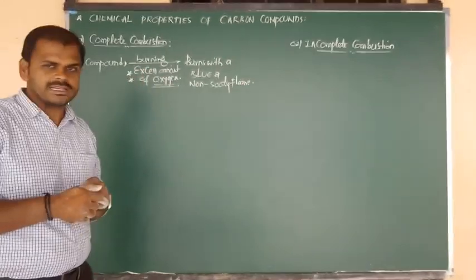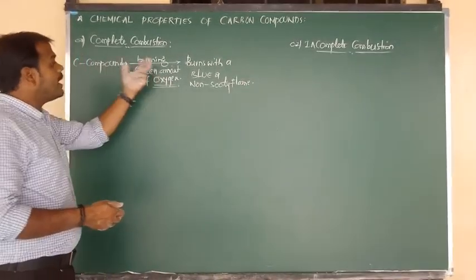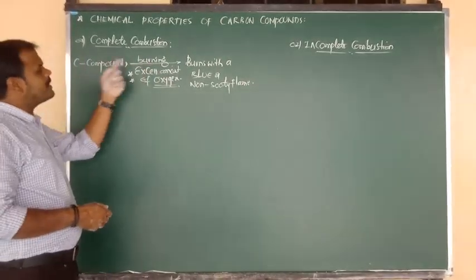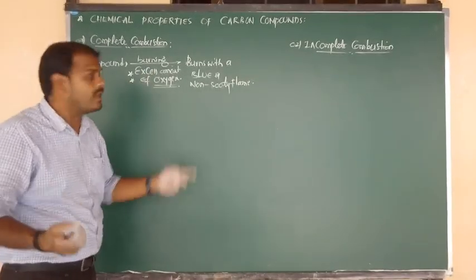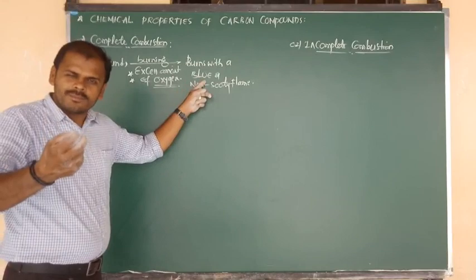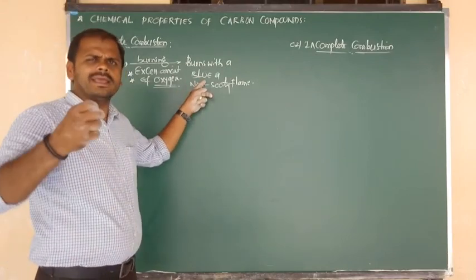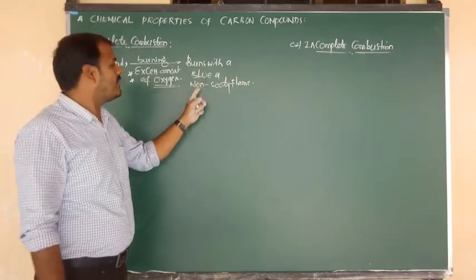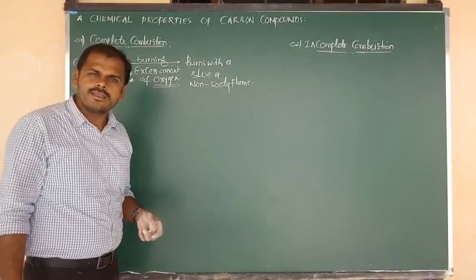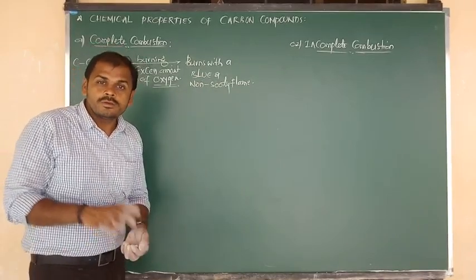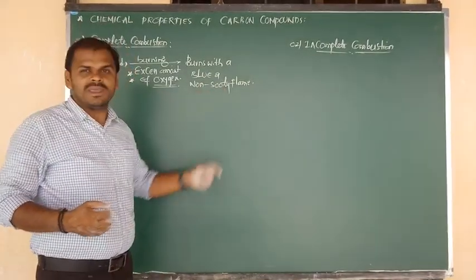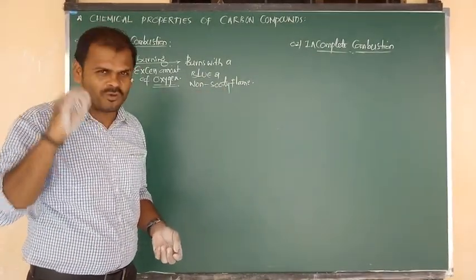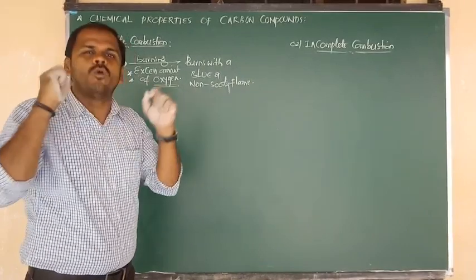Same four products we are getting, but here the light we are going to get, carbon compounds in the presence of excess of oxygen, they burn with a blue flame, a very clear, very clean flame, and that flame is non-sooty in nature. Sooty means black fumes and non-sooty means we won't get any black fumes. So we will get a clean flame.